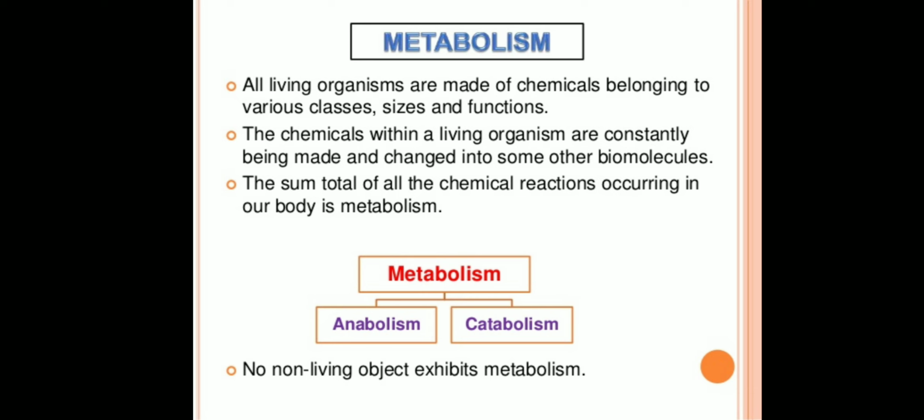Next characteristic of living organisms is metabolism. All living organisms are made of chemicals belonging to various classes, sizes and functions. The chemicals within a living organism are constantly being made and changed into some other biomolecules. So the sum total of all the chemical reactions occurring in our body is termed as metabolism. Metabolism is again of two types, anabolism and catabolism. No non-living objects exhibit metabolism.